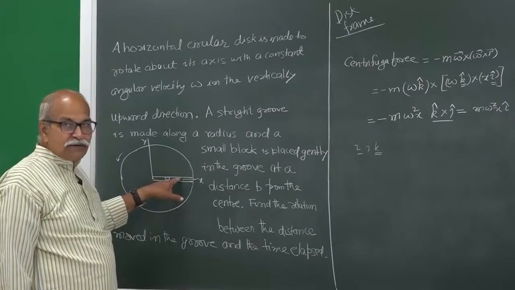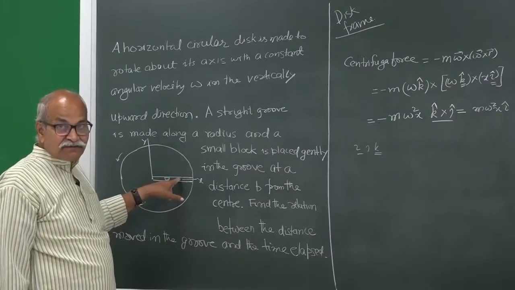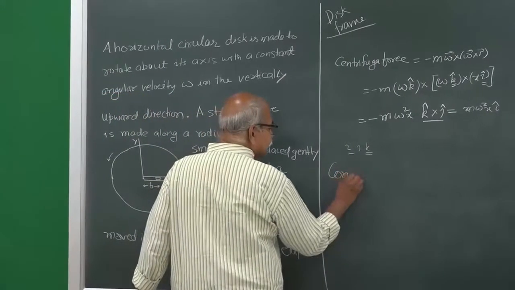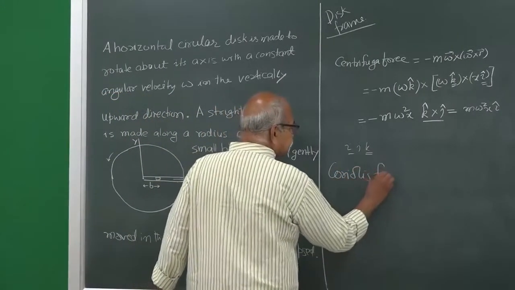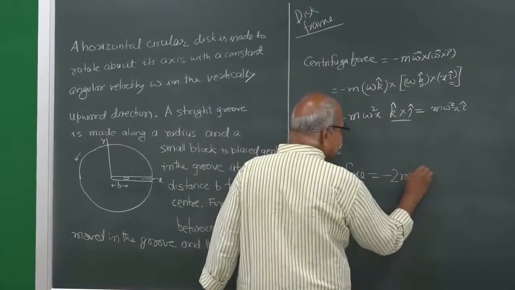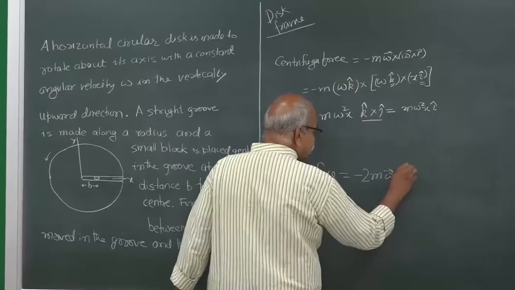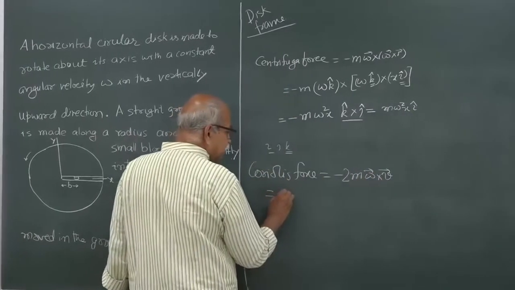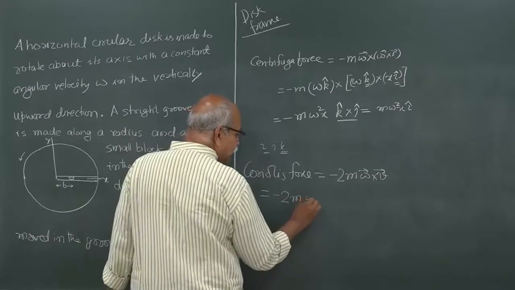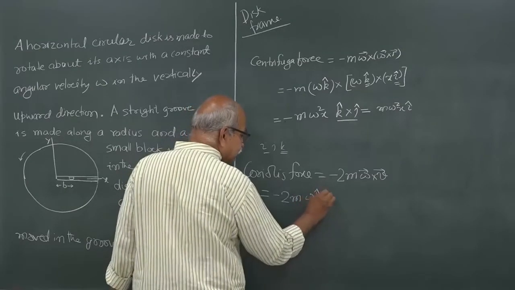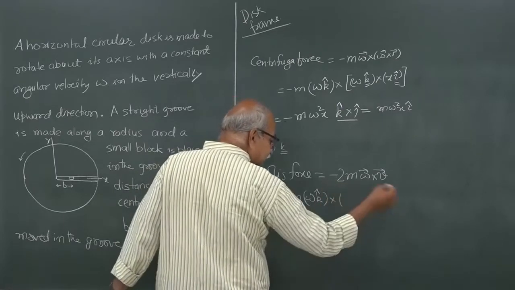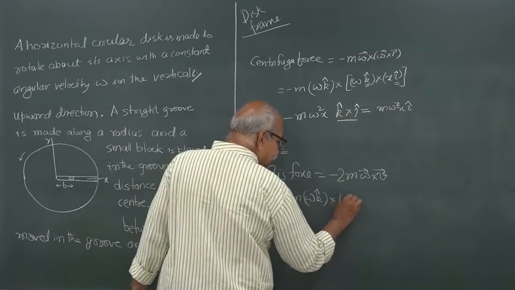So, we also have to look for the Coriolis force, which is minus 2 m omega cross v, which is minus 2 m, omega is omega k cap, cross v, and v is in the x direction, so it will be v i cap.